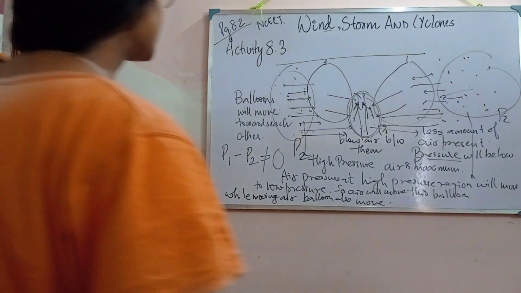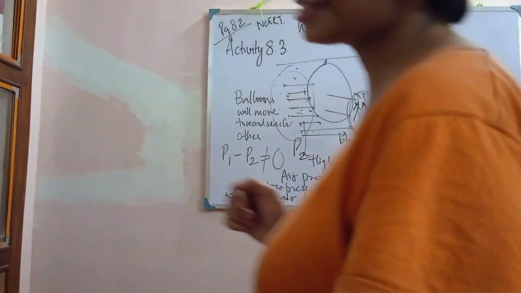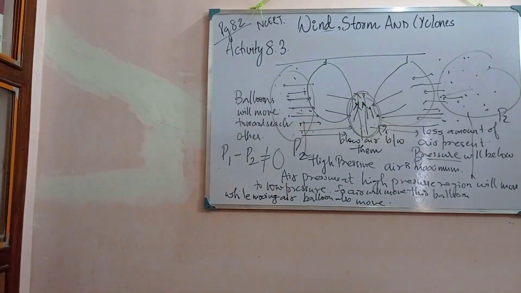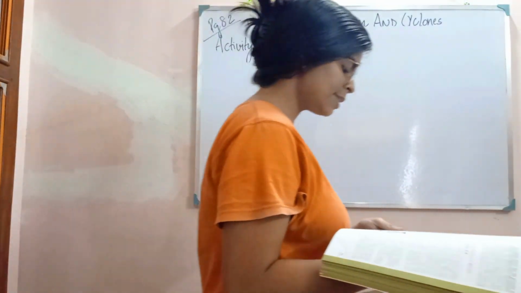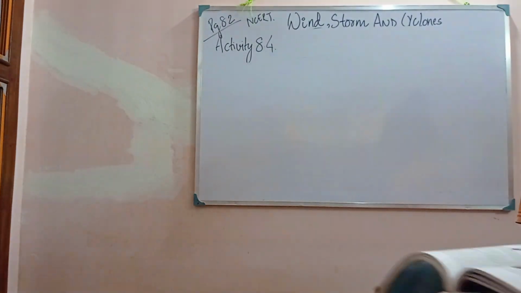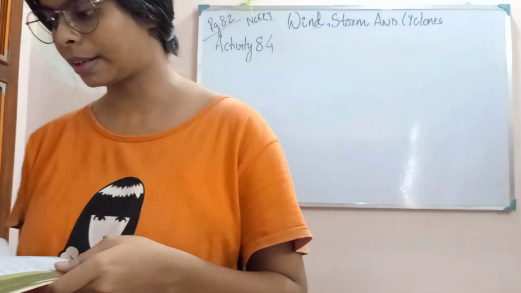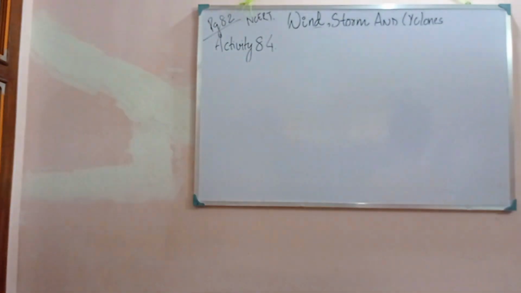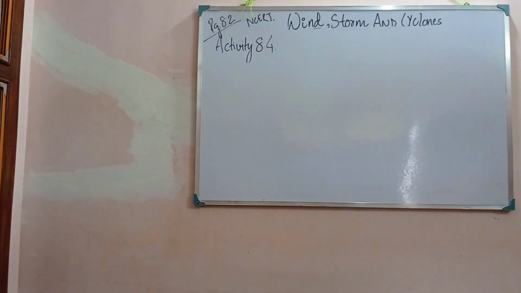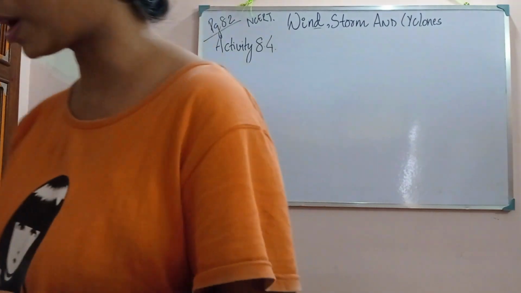Now comes the next activity, that is 8.4. It is from NCERT. Let's see what it is saying. Hold a strip of paper 20 cm long and 3 cm wide between the two thumbs and four fingers. Now blow over the paper. Paheli thinks the strip will lift up. Paheli and Buzo think the strip will bend down. What do you think? What will happen?